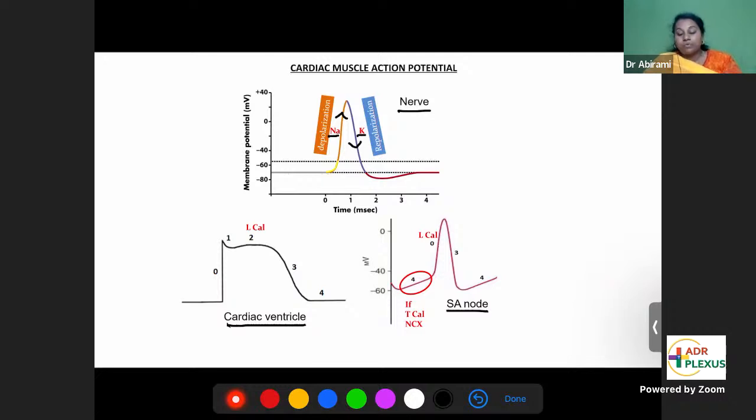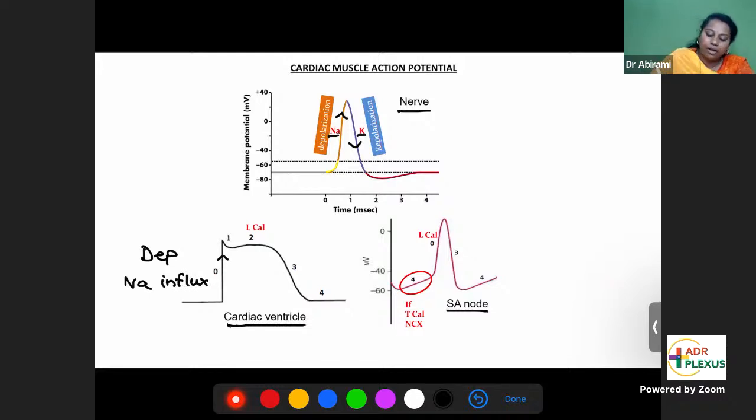Now we'll see what is the difference between nerve action potential and cardiac action potential. First, we'll do the cardiac ventricle. Cardiac ventricle means your myocyte, the normal cardiac fibers. SA node is the pacemaker, so that is different. In the cardiac ventricle action potential, you have the upstroke, depolarization, which is due to sodium influx.